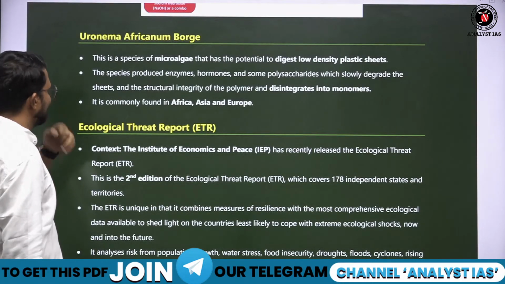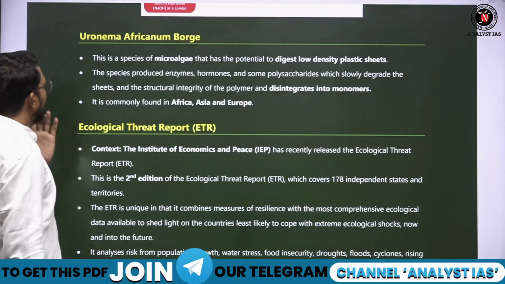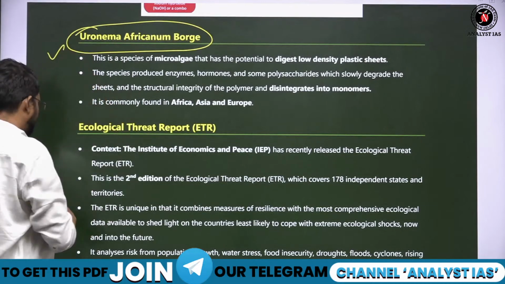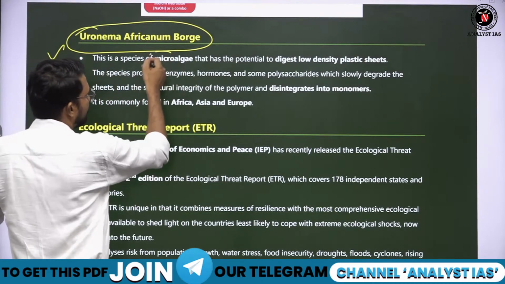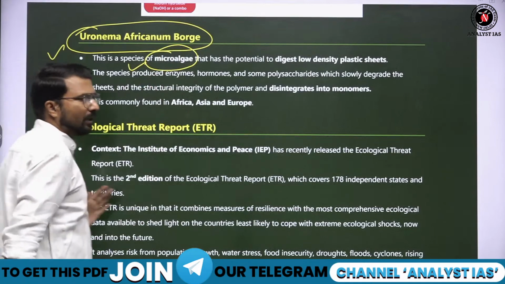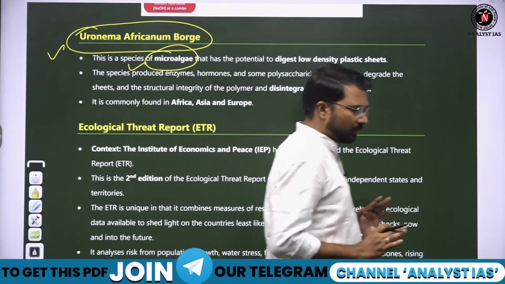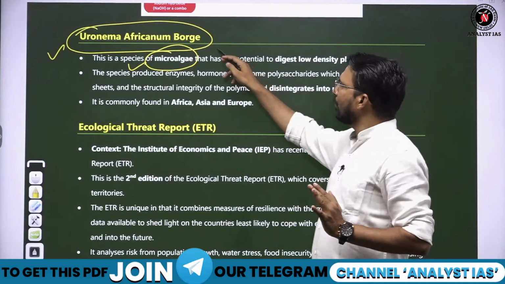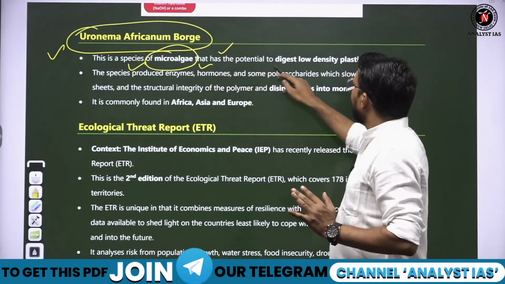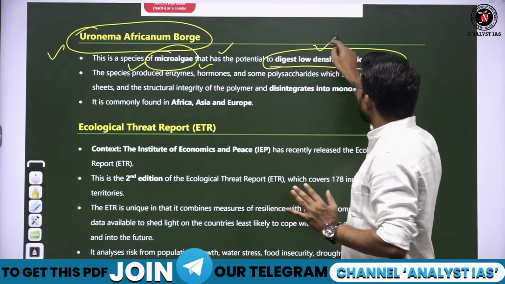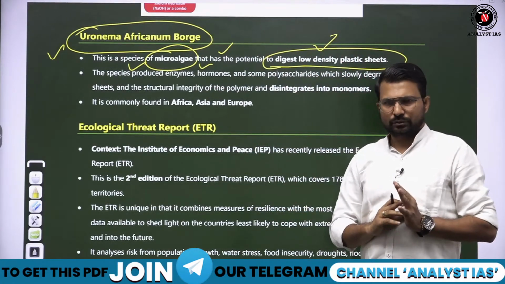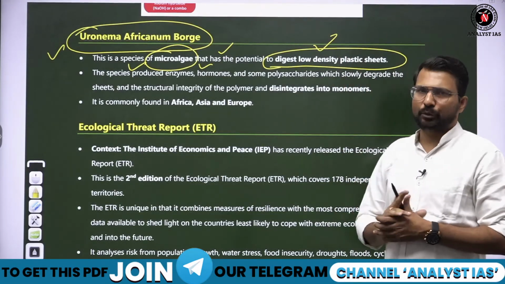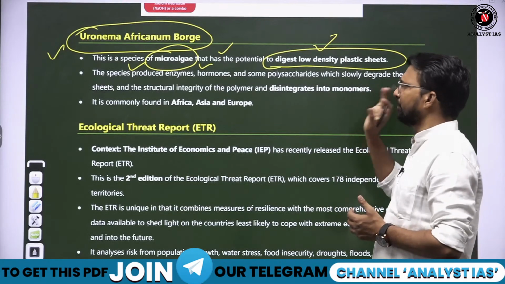This is a species, Euronema africum borge. This is basically a microalgae. Why it is being used, for what purpose it can be used? Euronema africum borge is basically a microalgae which can digest low density plastic sheet. So we can utilize this to remove the plastic pollution. Only this point you need to remember.